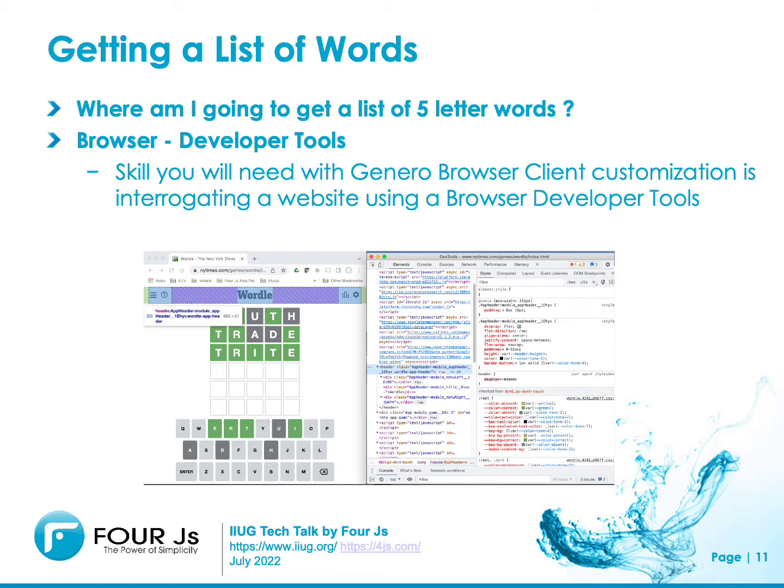Secondly, when dealing in web technologies, this is a skill you will need if you ever get into Genero browser client customization, which is where you can modify the web sources that render our front end. The skill you need is to interrogate a web page and see what source is making it up. That involves using Google Chrome or whatever web browser you're using. It has functionality that Google Chrome calls Developer Tools, which enables you to see the files, the HTML, CSS, JS, JavaScript that make up a web page.